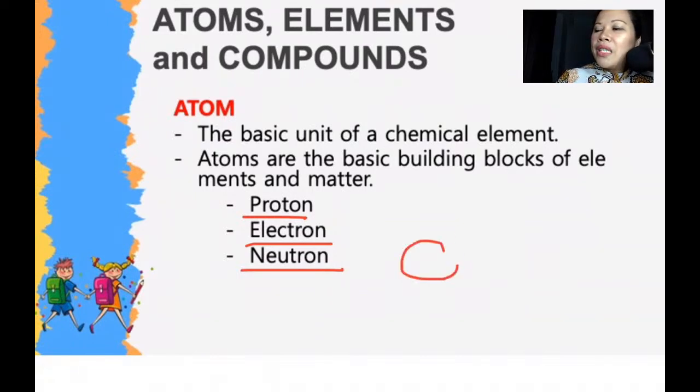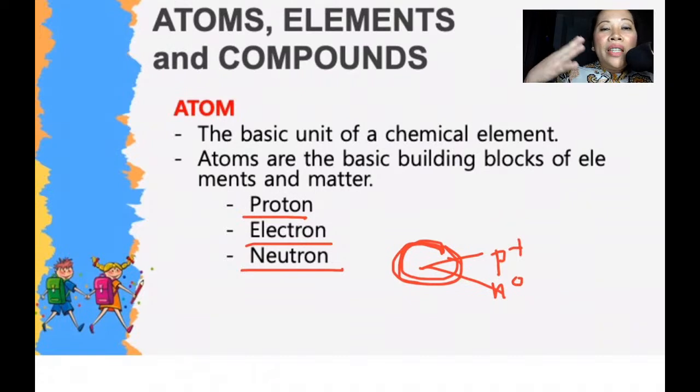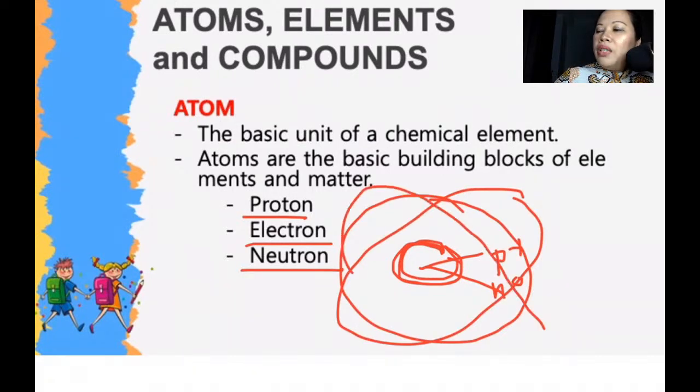So in the middle, if your cell has a nucleus, your atom also has a nucleus. Okay, so the nucleus, which is the middle of the atom, is made up of protons, which are positively charged, and neutrons, which have no charge. Okay, so in the center, you will find your protons and your neutrons. Okay, orbiting around it are your electrons. So I will also cover how to arrange your electrons in the orbit. Same with your solar system.